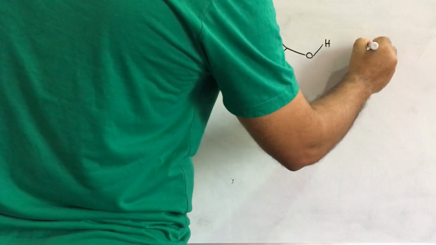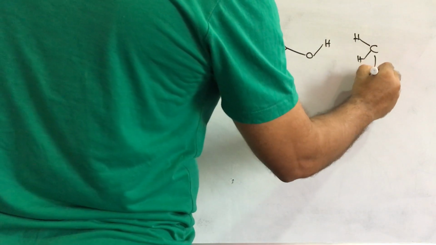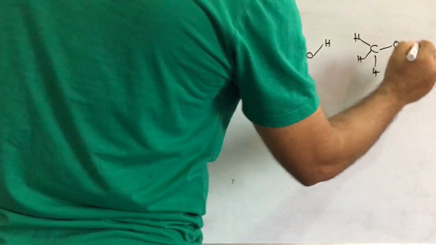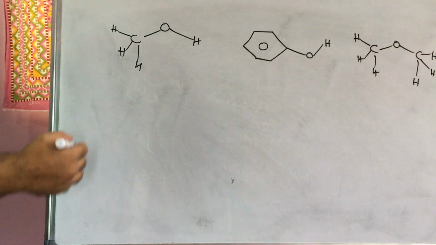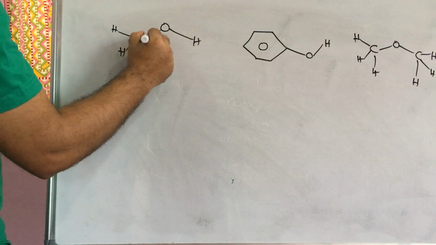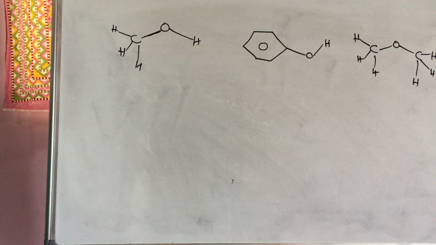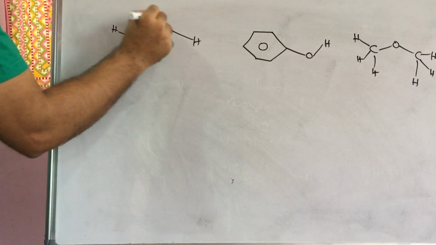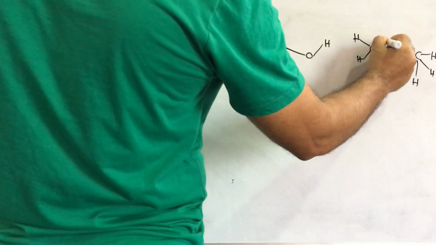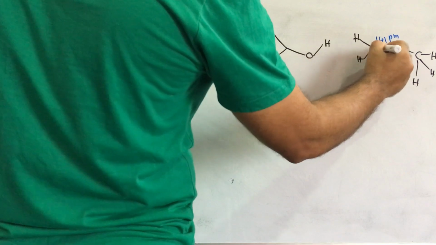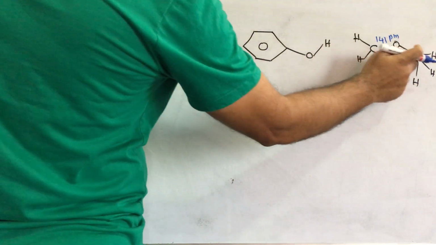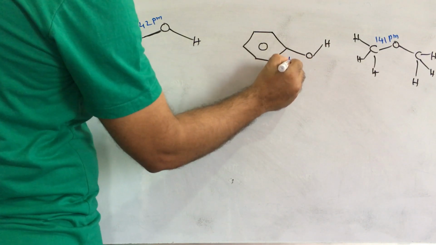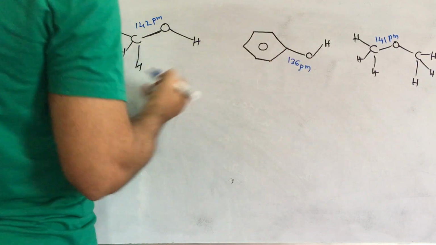Next here CH3 O CH3. This is ether. In this one, the bond length of this C-O is 142 picometer. Here the bond length is 141 picometer, carbon oxygen bond. This bond is also 141. But this carbon-oxygen bond, on the benzene carbon, is only 136 picometer.